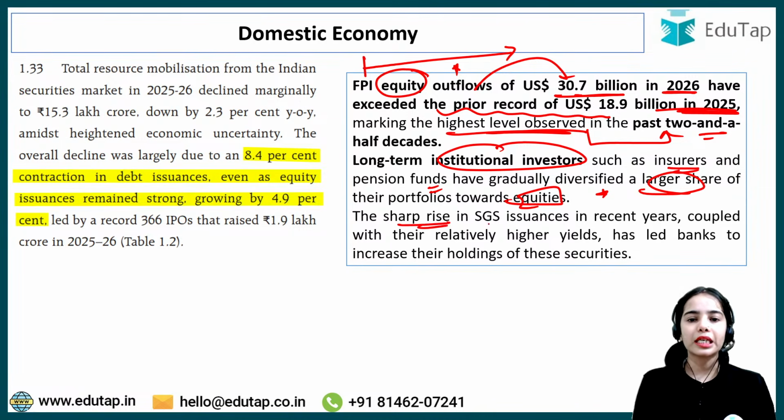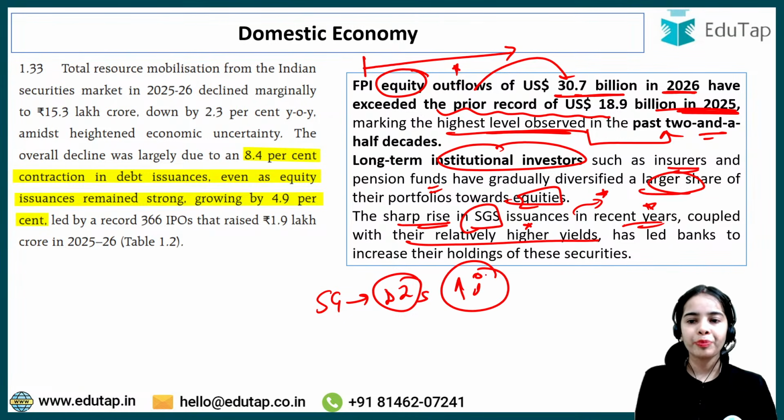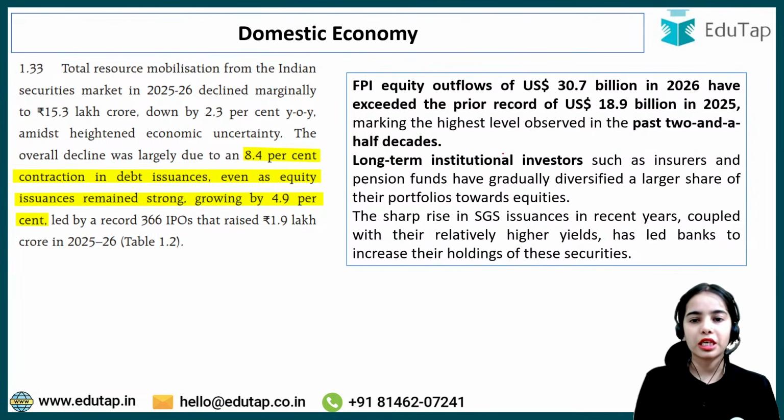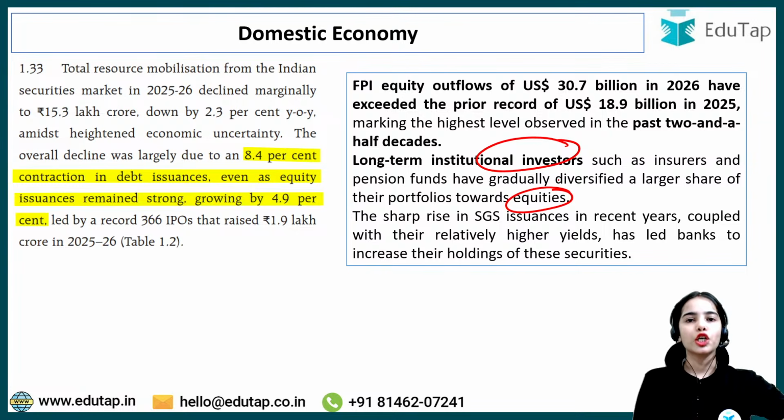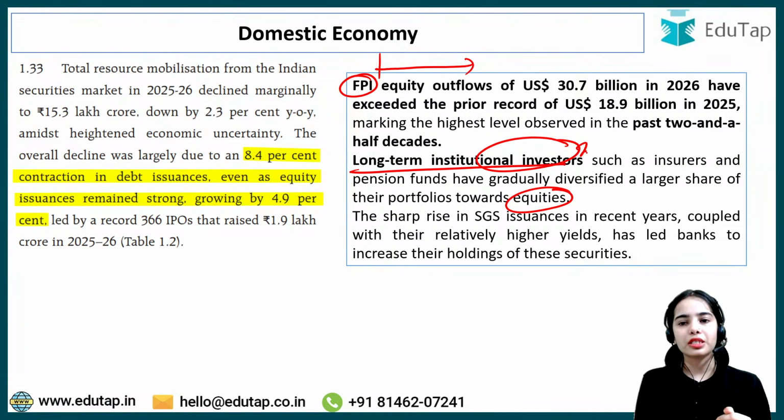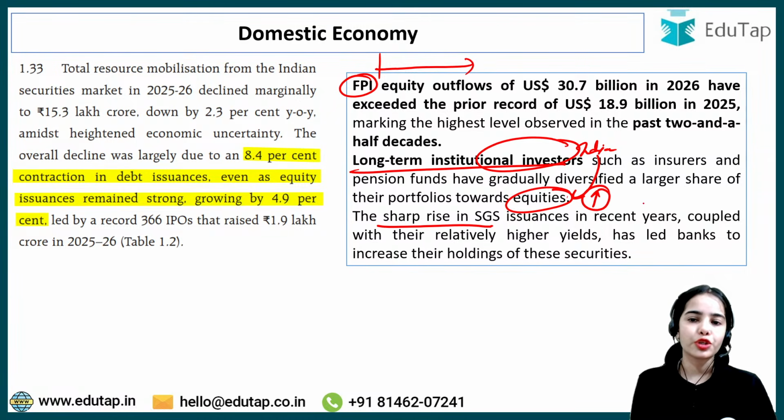While the sharp rise in state government securities issuances, the state governments are issuing more debt instruments in recent years, coupled with their relatively higher interest, has led banks to increase their holdings of these securities. So the long-term institutional investors are investing in equities so that the money can continuously flow towards the equities, also as the FPIs are taking out their funds. So the long-term institutional investors in India are flowing the money towards the equities. The sharp rise in state government security issuances with the higher interest rate has led banks to increase their holdings